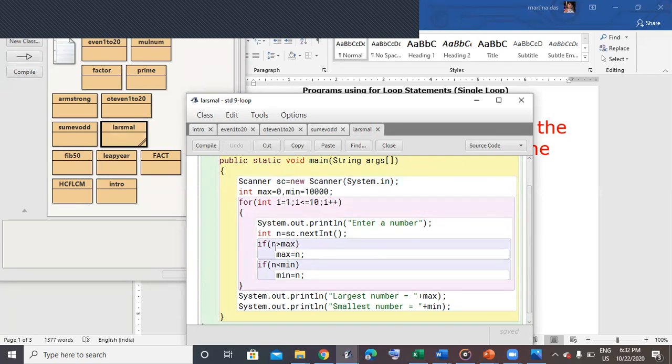Then every number will be compared. If the number entered is greater than the maximum value, then it will be stored in the variable max. If the number entered is less than the minimum value, it will be stored in the variable min. Now I'll do a dry run for this program to show you.